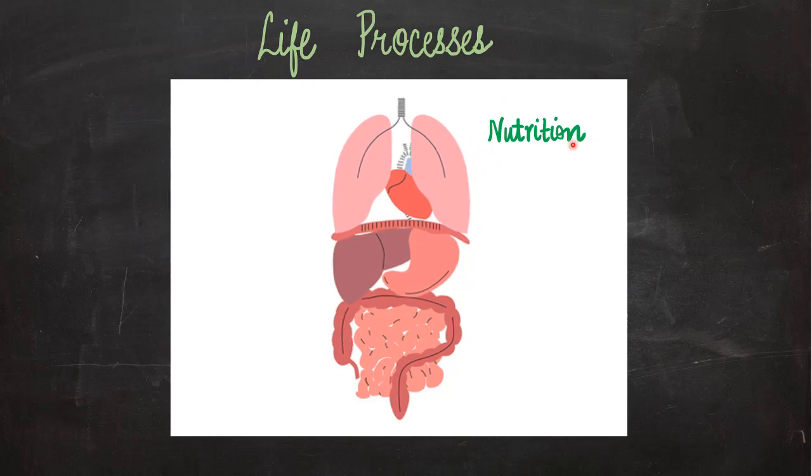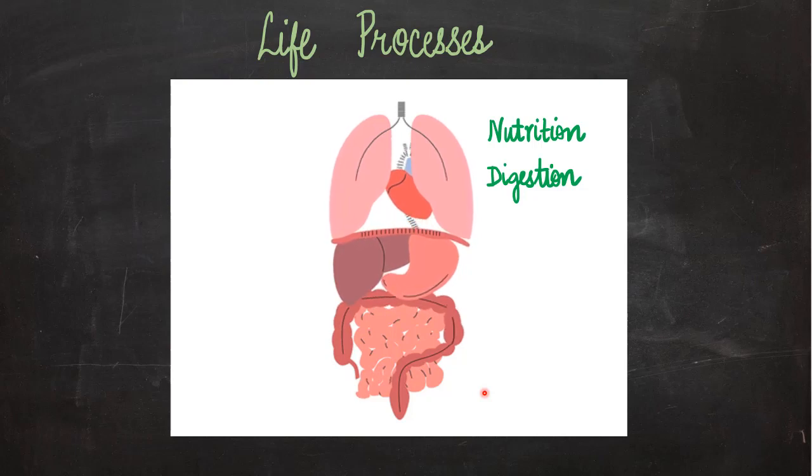Now, different cells of the body cannot recognize all the special food particles that we intake. So this food needs to be broken down into some simple substances that the cells and tissues of the body can recognize. So whatever food we take, that has to be broken down into simpler substances. This process is known as digestion.